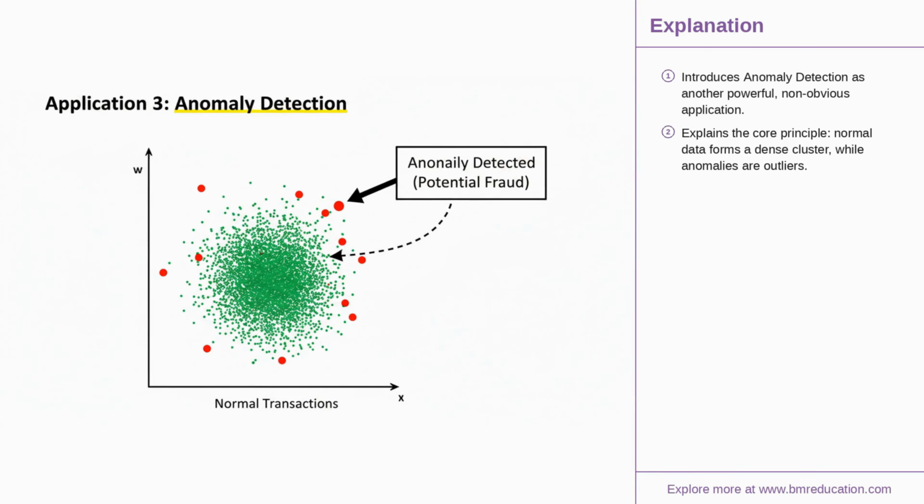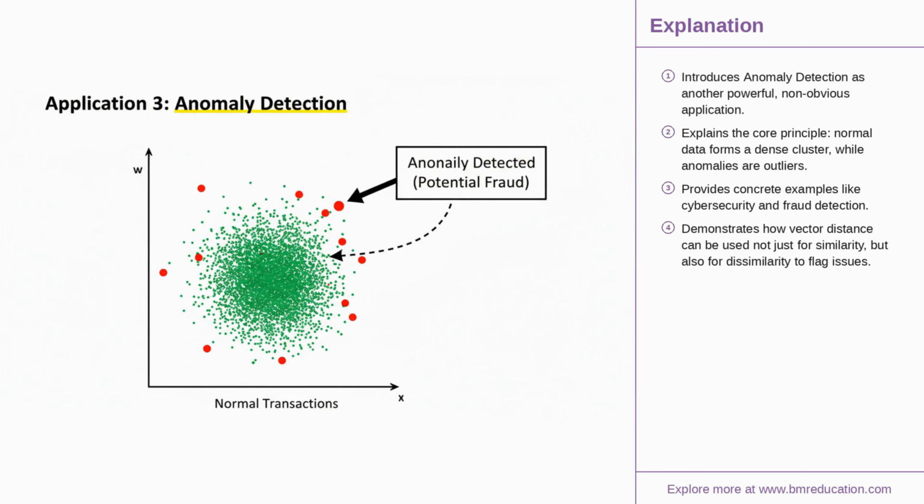Beyond recommendations, vector databases are exceptionally good at anomaly detection. In a dataset of normal operations, like server logs or financial transactions, the vectors for these events will form a dense cluster in the vector space. An unusual event, such as a cyber attack or a fraudulent transaction, will have a vector that lies far outside this main cluster, making it easy to flag as an outlier. This spatial isolation is a powerful signal for identifying rare and critical events.